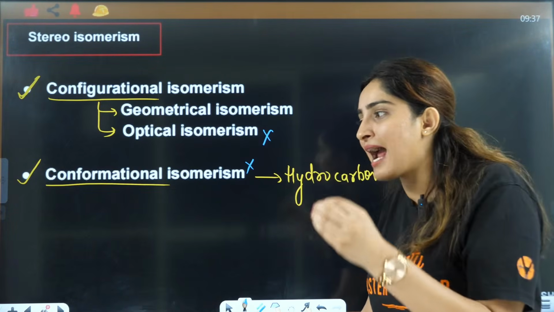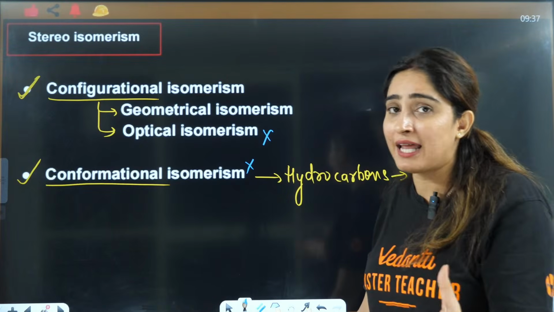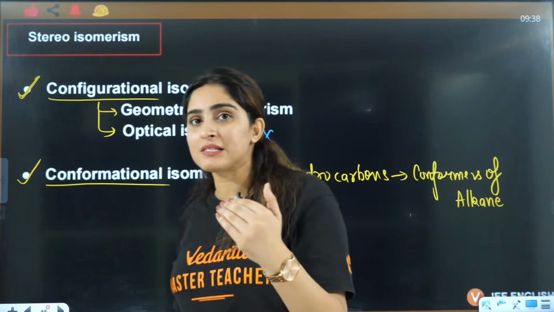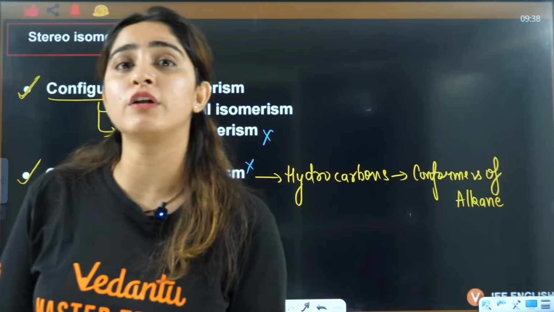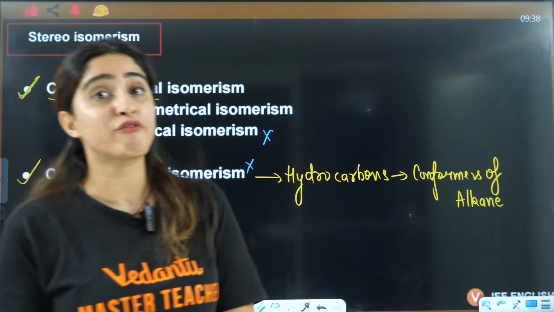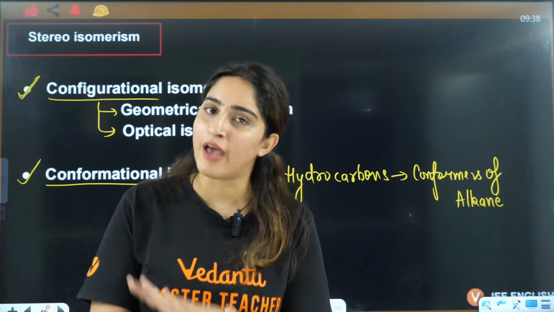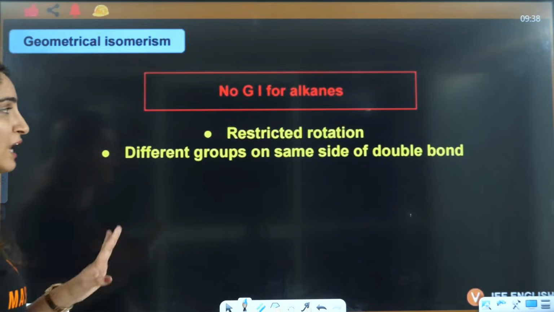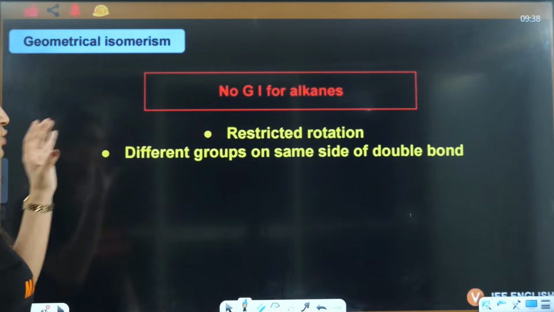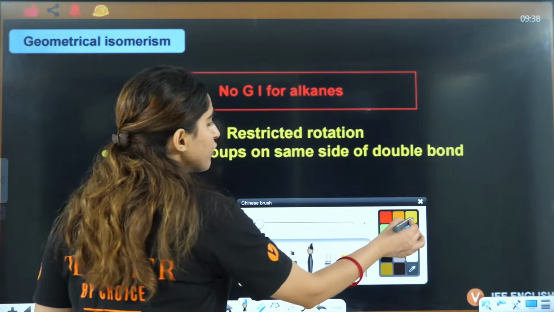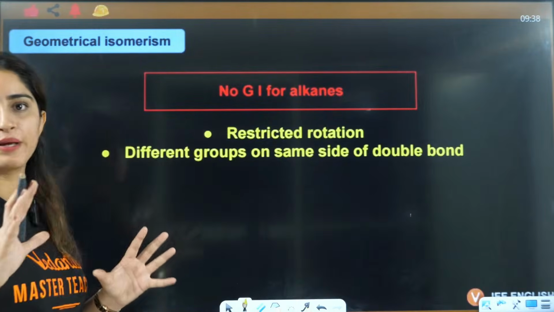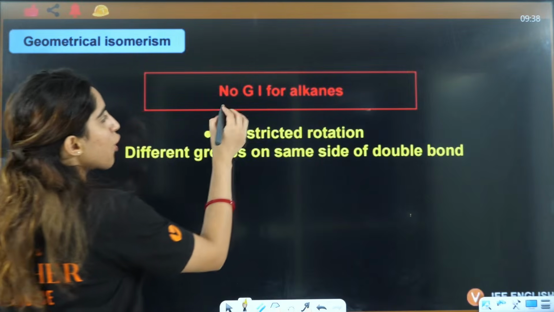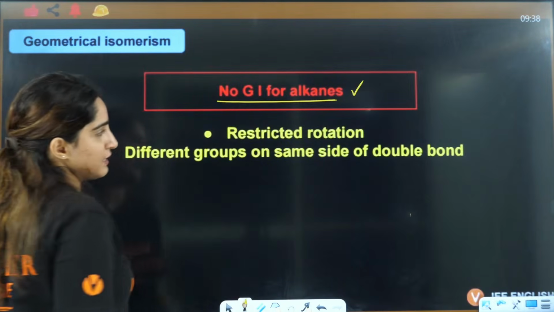So let's understand what exactly is geometrical isomerism, because questions like this are asked: which of the following will show geometrical isomerism? So you have to know the conditions, and it's very simple, trust me, even the calculations are simple.